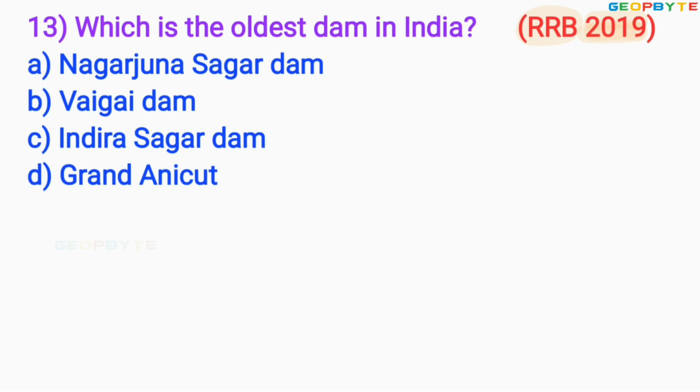Which is the oldest dam in India? Option A, Nagarjuna Sagar Dam. Option B, Vaigai Dam. Option C, Indira Sagar Dam. Option D, Grand Anicut. The correct answer is option D, Grand Anicut. Let us move to the next question.